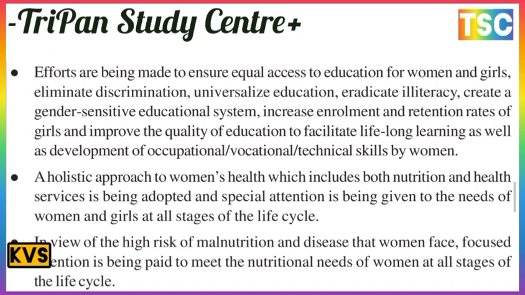The social empowerment is the most important here, and according to it, efforts have been made to ensure equal access to education for women and girls, eliminate discrimination, universalize education and eradicate illiteracy, create a gender-sensitive educational system, increase the enrollment and retention rates of girls and improve their quality of education to facilitate lifelong learning, as well as the development of occupational, vocational and technical skills.